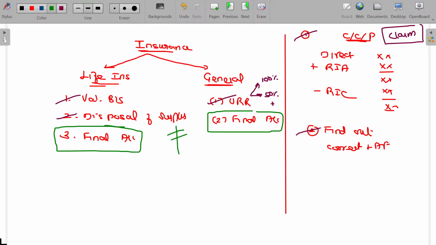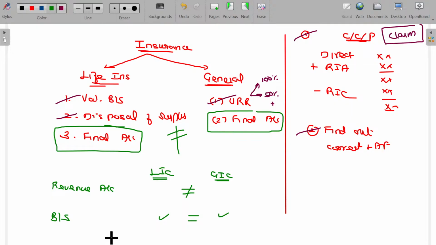We have to prepare the revenue account as well as the balance sheet. Under life insurance corporation or general insurance corporations, the balance sheet will be the same, but the revenue accounts are not.